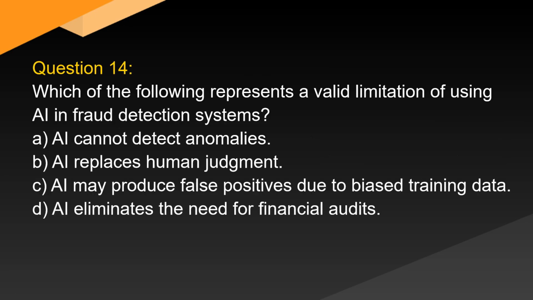Question 14. Which of the following represents a valid limitation of using AI in fraud detection systems? A. AI cannot detect anomalies. B. AI replaces human judgment. C. AI may produce false positives due to biased training data. D. AI eliminates the need for financial audits.